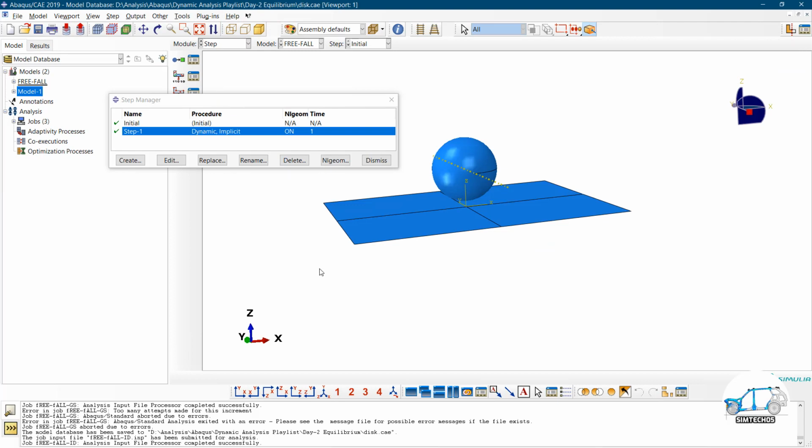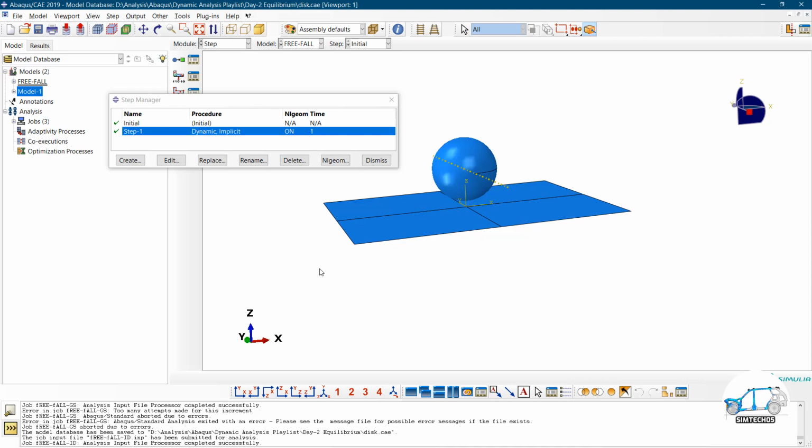So I hope you are now very well aware of the convergence criteria of the static and dynamic conditions. You know very well that if we have rigid body motion, or we can say unconstrained motion, we cannot use the general static step, we have to utilize the dynamic step.